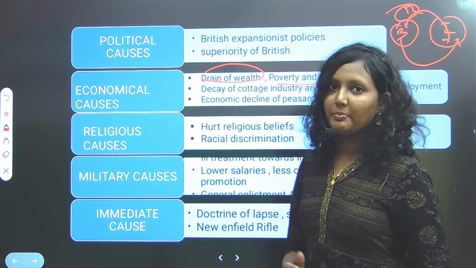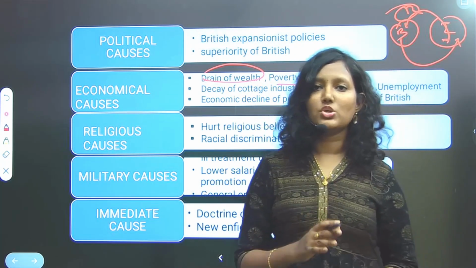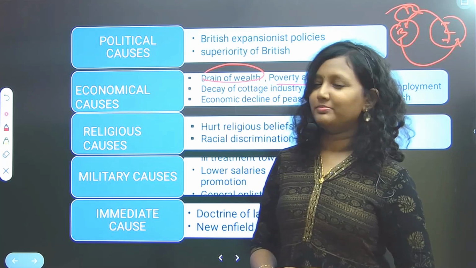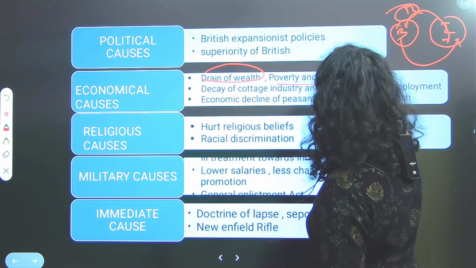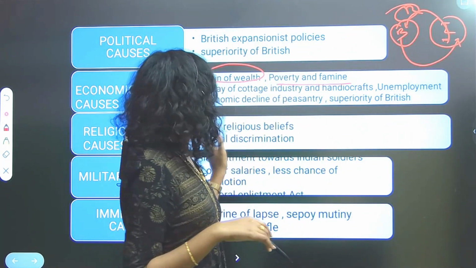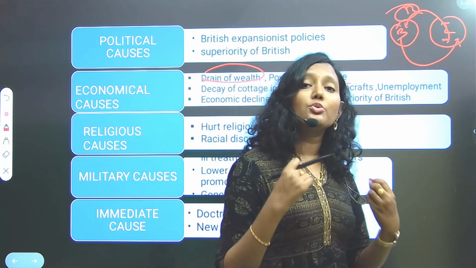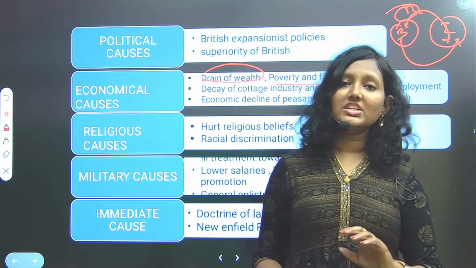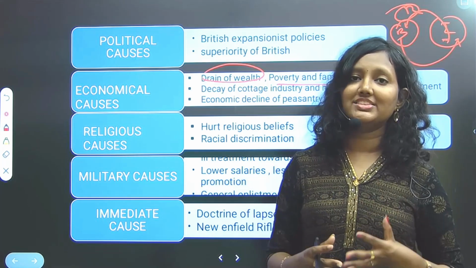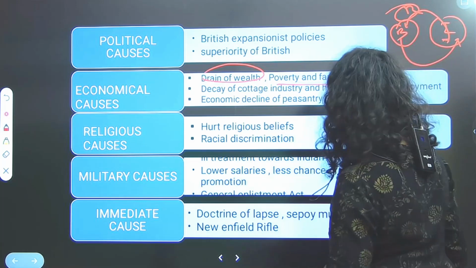Next, poverty and famine. Many people, especially handicraft artisans, lost their jobs and their source of employment. So this led to poverty. Next, decay of cottage industry and handicrafts, as I said, unemployment, and economic decline of the peasantry. Peasants were asked to pay huge taxes irrespective of the crop yield. Even if the crop yield was low, the British still collected so much tax. Even zamindars used to exploit people. So all these reasons led to the 1857 revolt.